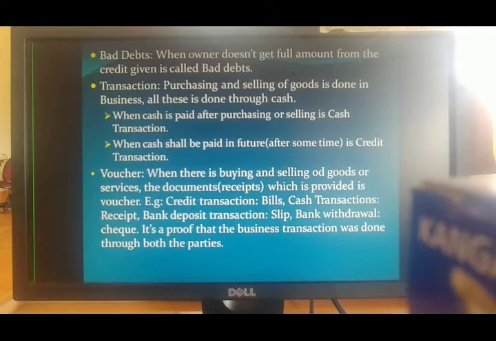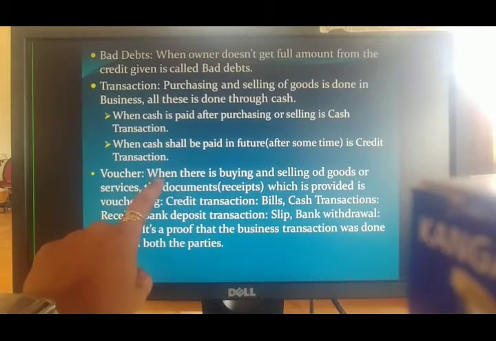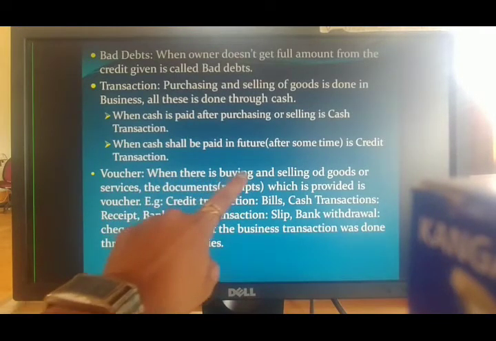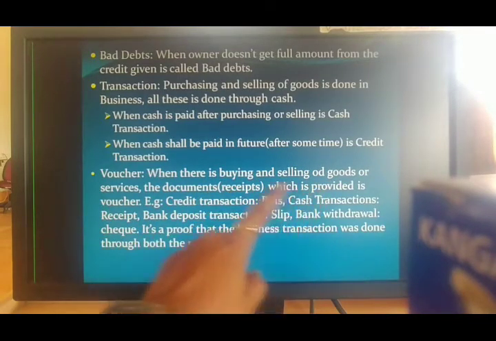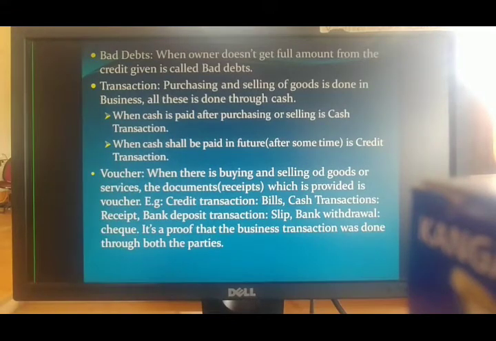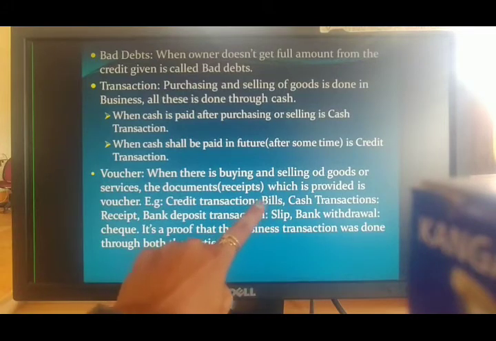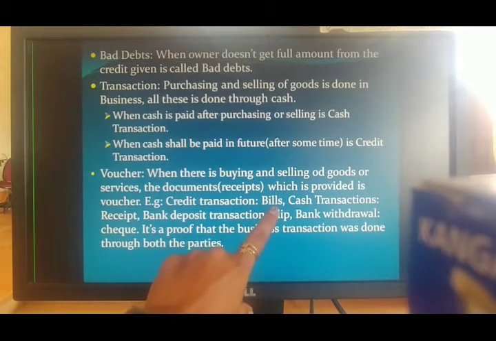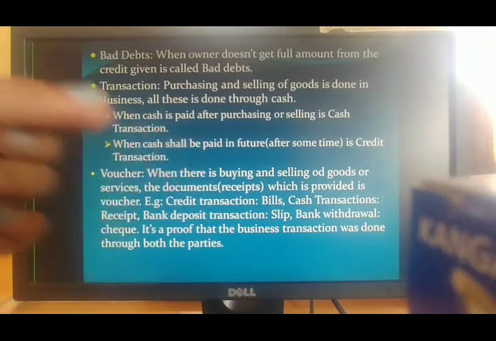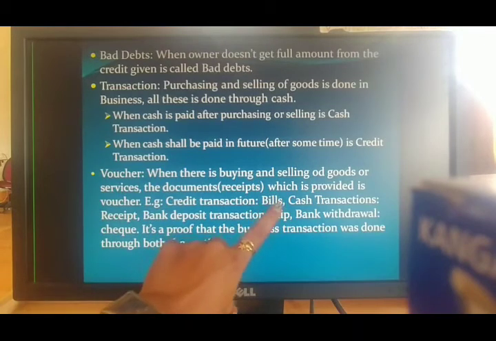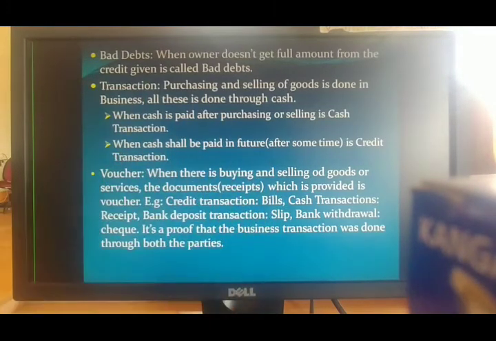Those hard copies are called vouchers. See the voucher definition: when there is buying and selling of goods or services, the documents received or provided are vouchers. For example, when I am giving any credit amount to somebody, that hard paper is called a bill. That voucher is called a bills voucher.